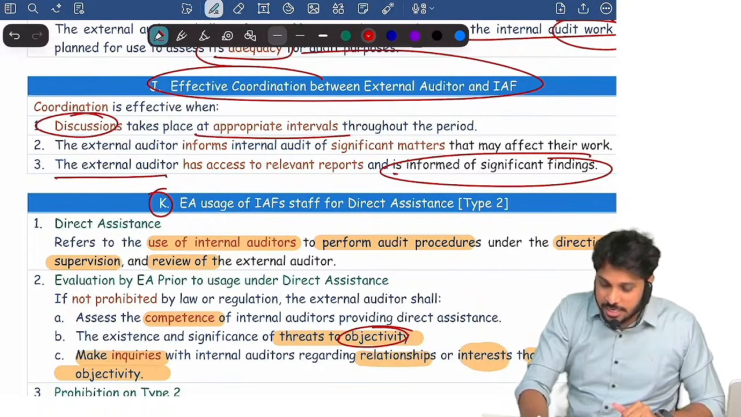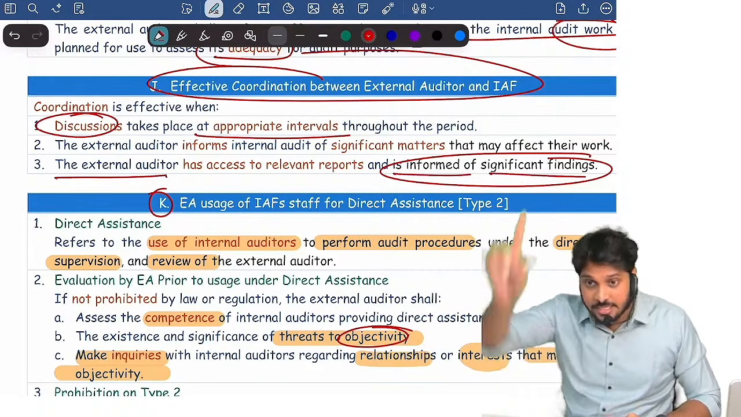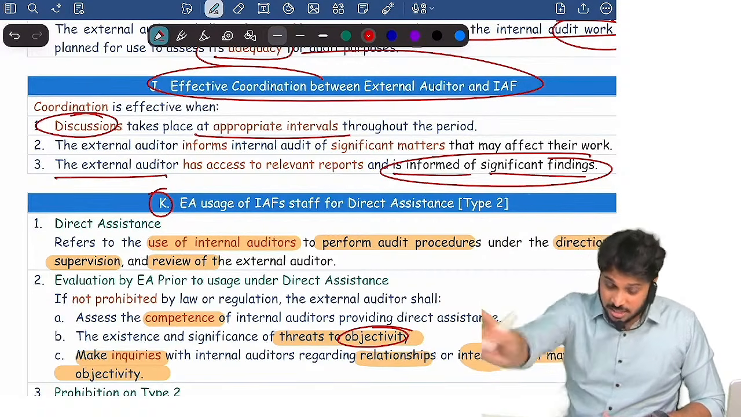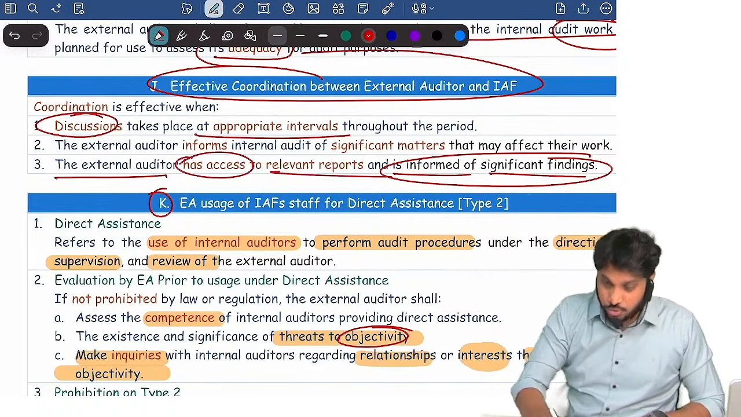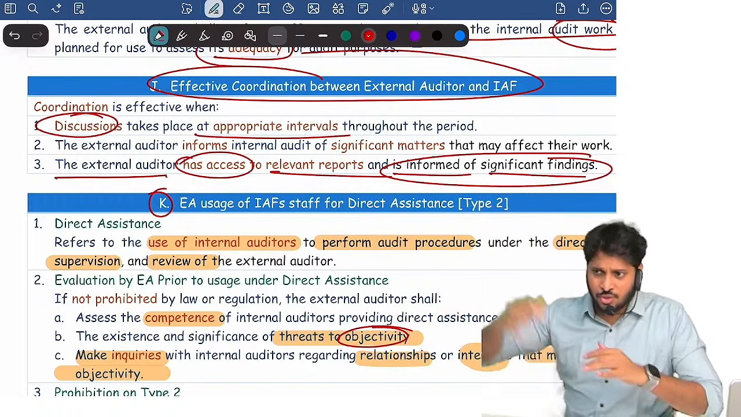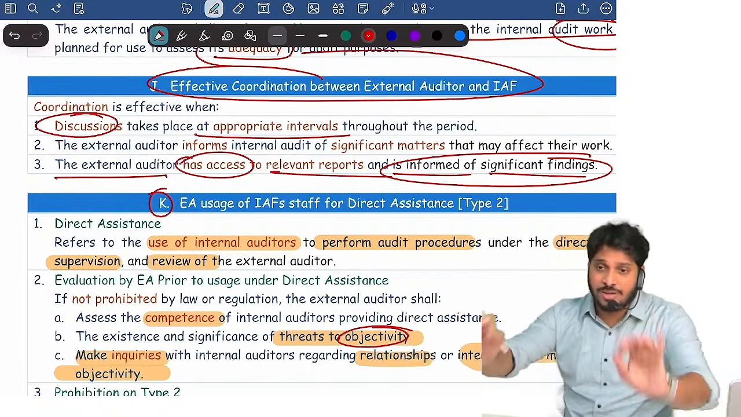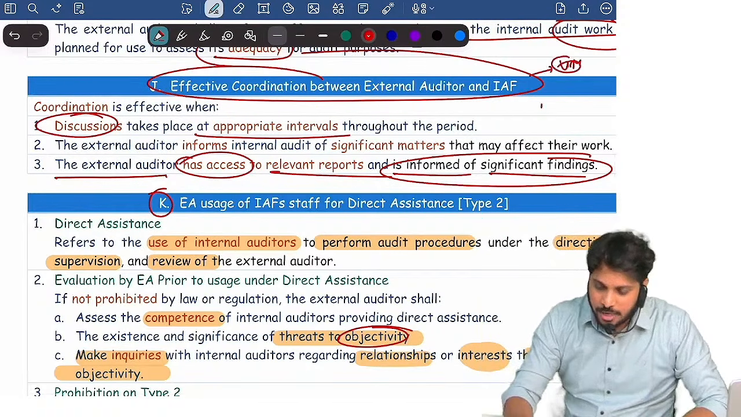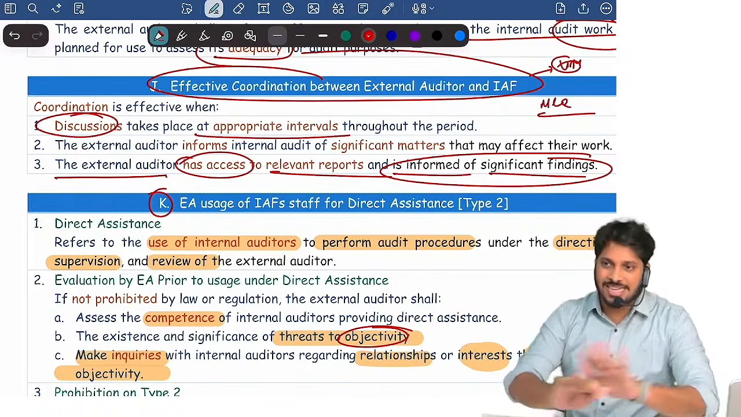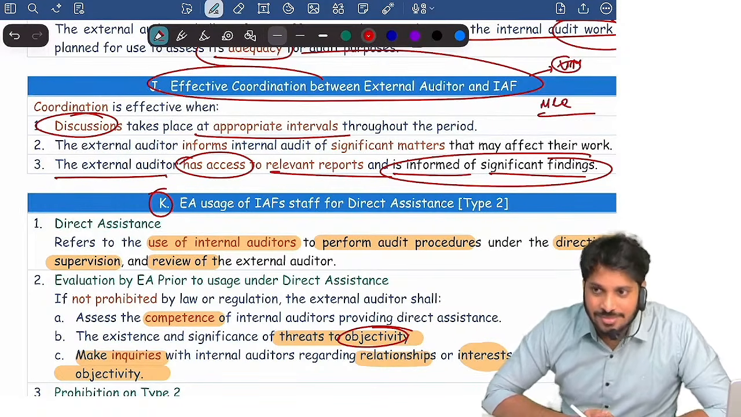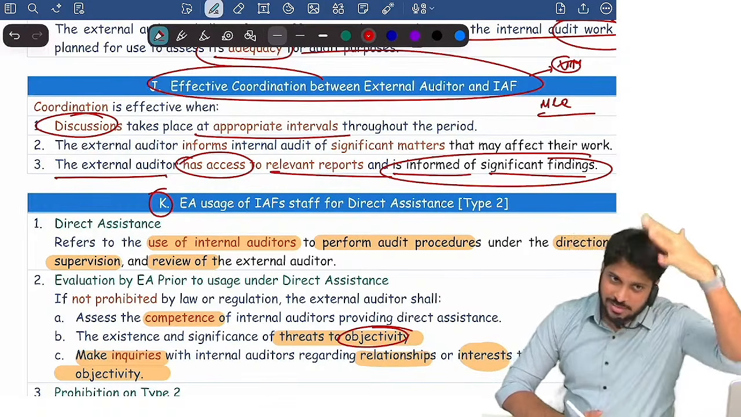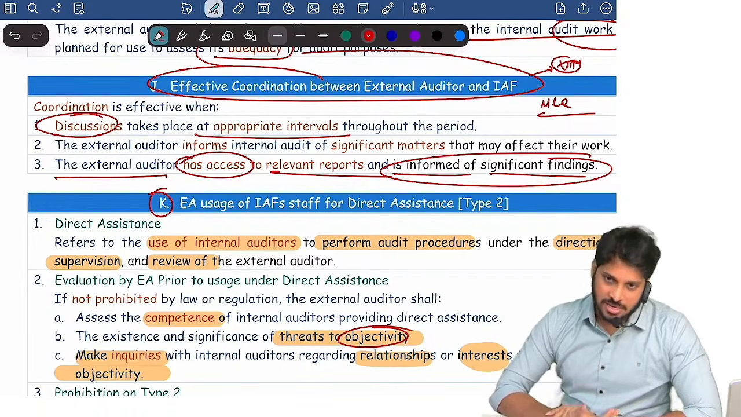The external auditor is informed of significant findings by internal auditor. External auditor has access to internal auditor's report. So internal auditor should coordinate with external auditor, and external auditor should coordinate with internal auditor. They should frequently discuss. Coordination, 4 marks or an MCQ can come. That's it. Standard 610 is over. Easy. Now you read the standard thoroughly once again. It will be very easy for you.